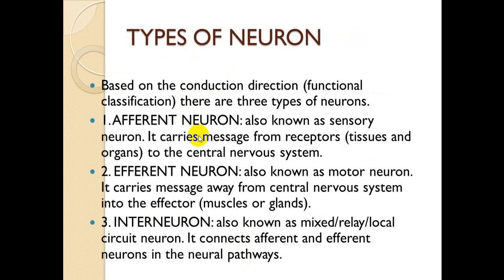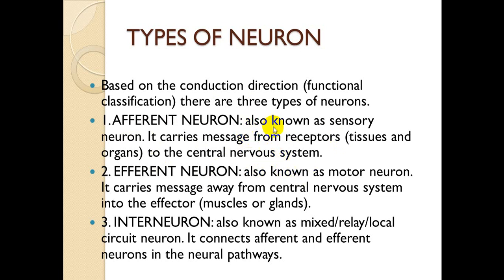Then comes the types of neuron. So based on conduction direction, means functional classification. If we classify neuron on the basis of function, there are three types of neurons. One is afferent neuron, efferent neuron, and interneuron. Afferent neuron is also known as sensory neuron. इसका दूसरा नाम है sensory neuron. It carries message from receptors to the central nervous system.